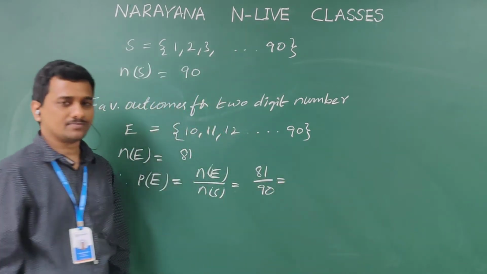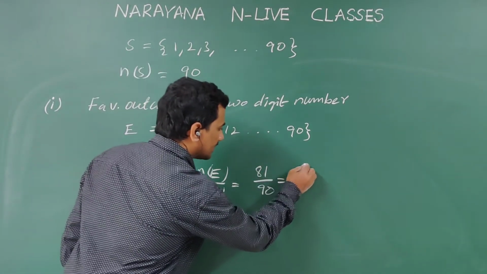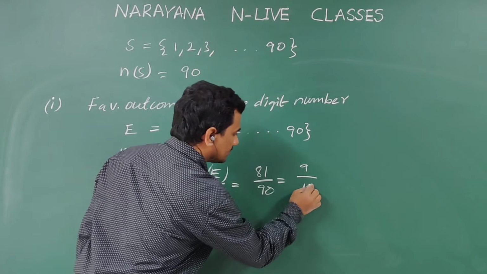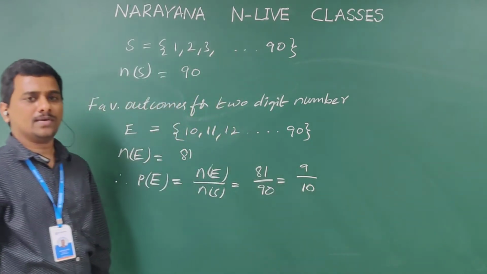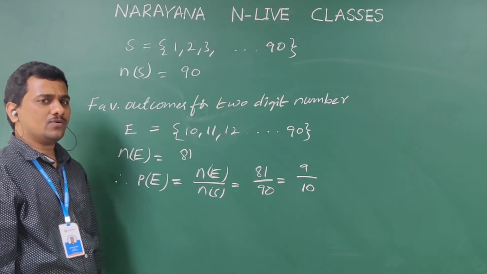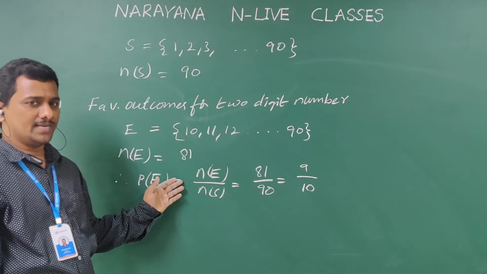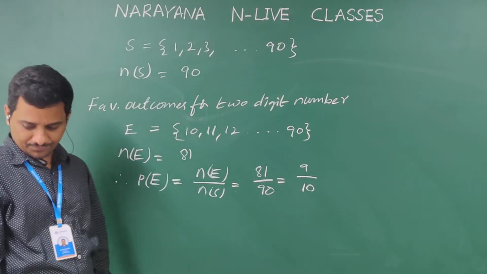On cancellation with the 9 table, 9 9s are 81, 9 10s are 90. Okay, so this is the probability. If a disc is taken out from the box randomly, the probability that it bears a 2-digit number is 9 by 10.